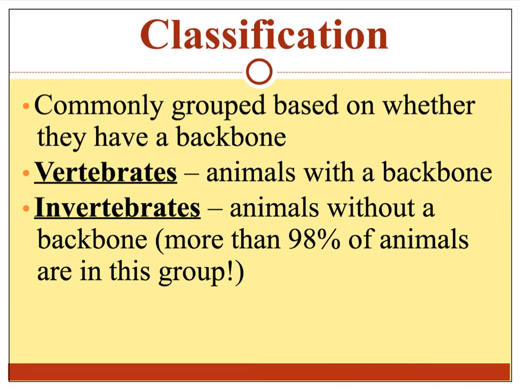Another way that animals are commonly classified is whether or not they have a backbone. So vertebrates is the term used for animals with a backbone, and invertebrates are animals without a backbone. This category actually includes more than 98% of all animals.